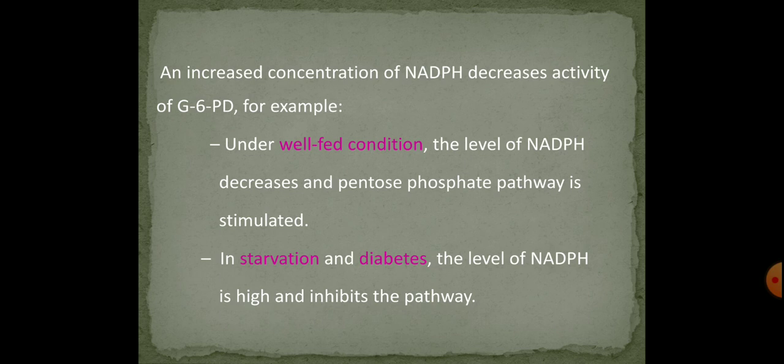Hence, this high level of NADPH inhibits the enzyme glucose 6 phosphate dehydrogenase, and in turn it inhibits the pathway. So this is how the NADPH has the influence over the enzyme glucose 6 phosphate dehydrogenase. So it can stimulate or it can inhibit the pathway depending on the concentration of it in the cell.